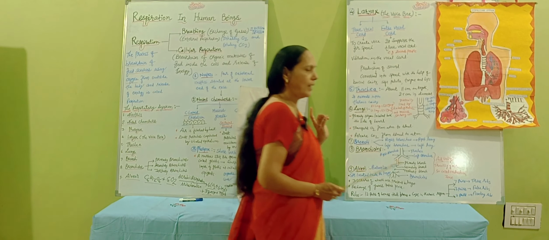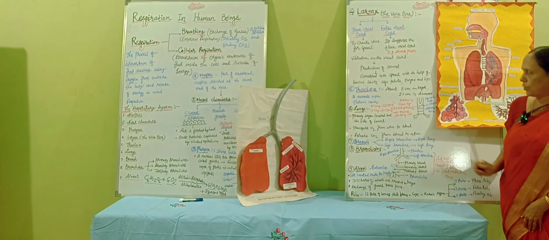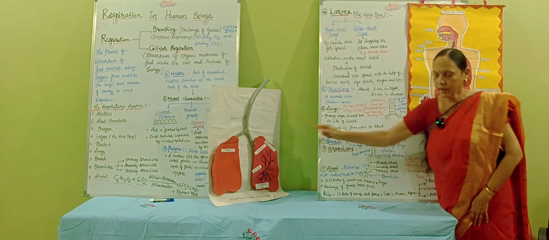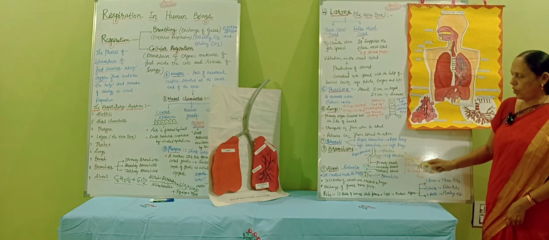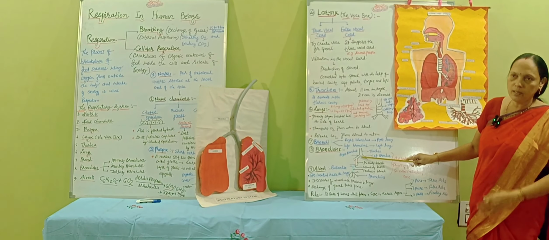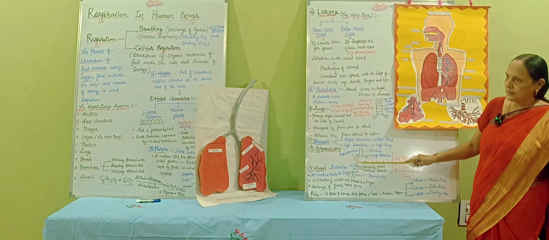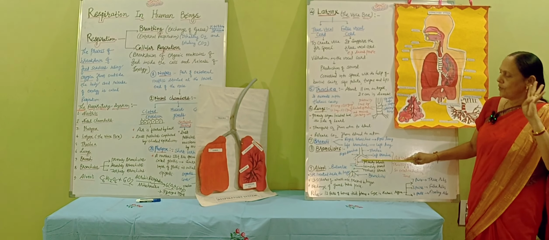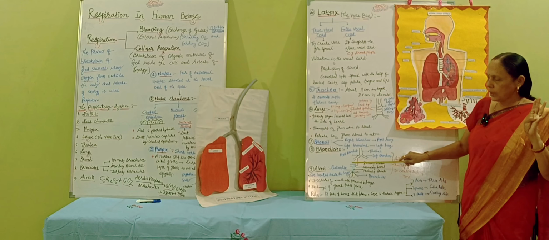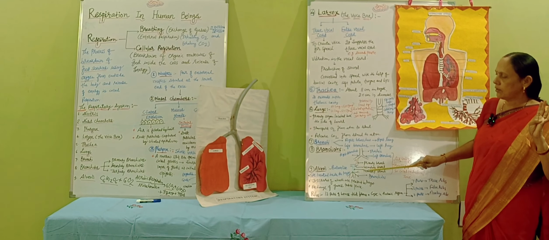Now what is the next thing? That is called the bronchioles. You can see the bronchiole here. This is the trachea, and these two are the bronchus, the left bronchus and the right bronchus. Now here you can see I have prepared this with the help of a color pen. The first red color line, this is called the primary bronchi. Then the blue color line is called the secondary bronchi. The green color line is called the tertiary bronchi.